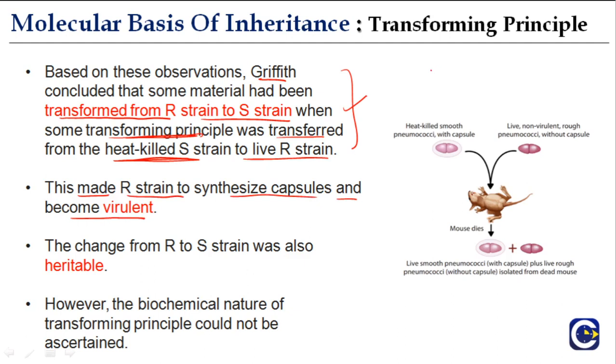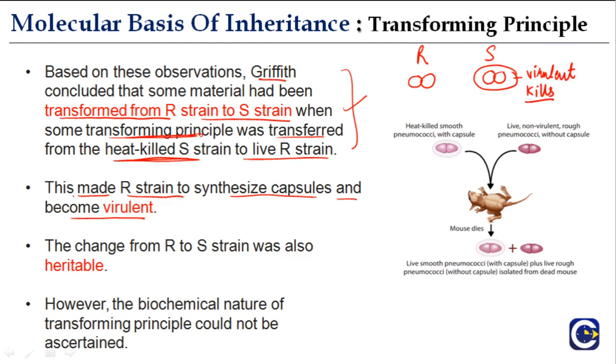Okay, once again, what is the difference between R strain and S strain? The R strain does not have capsule, whereas the S strain has this capsule, which is the mucus layer of polysaccharide, and it is because of this layer that the S strain is virulent. What is virulent? That it kills the animals in which it goes.